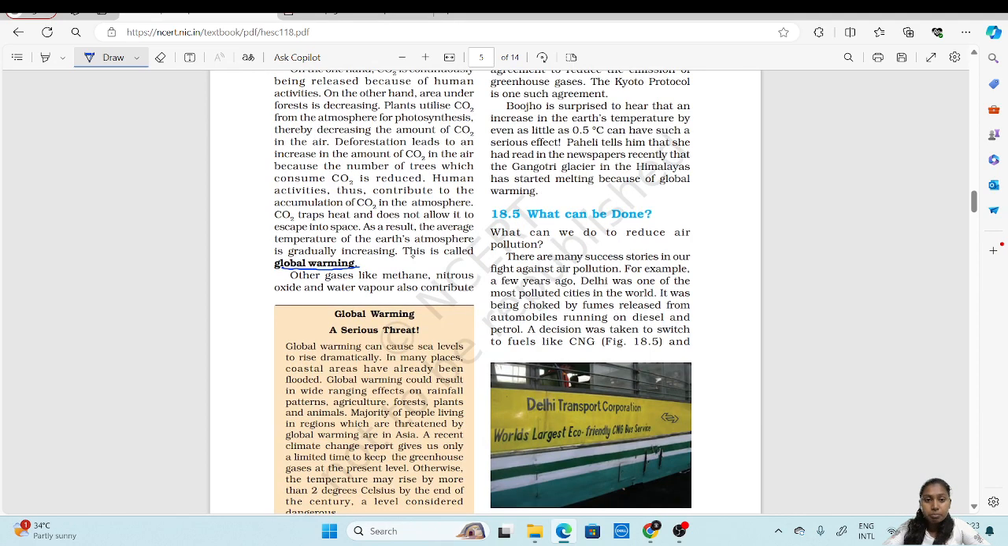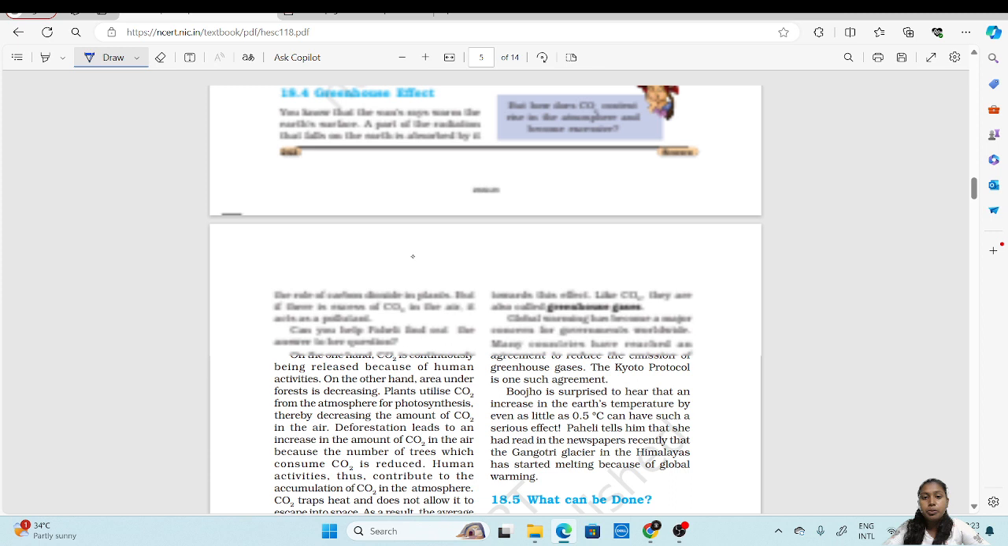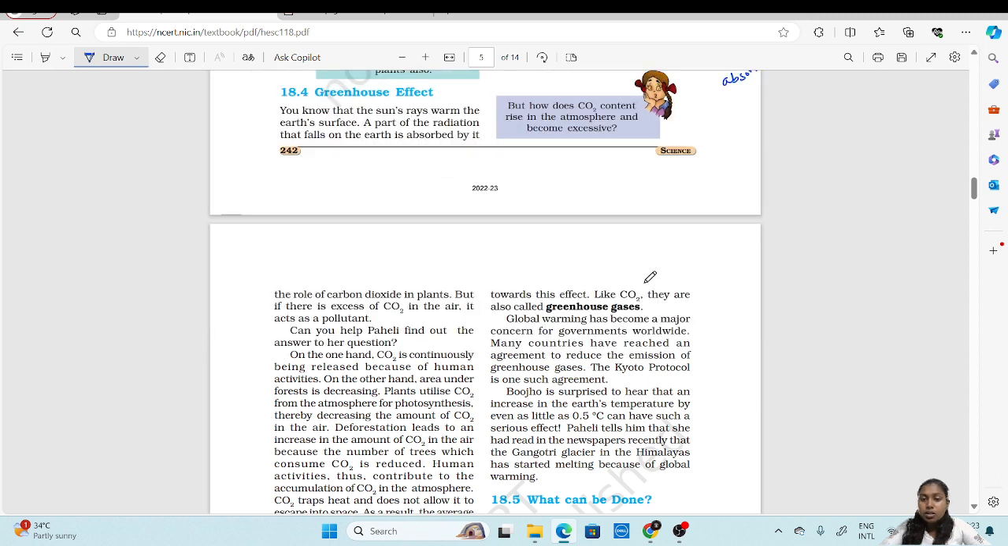Other gases like methane, nitrous oxide, and water vapor also contribute to the greenhouse effect, as they are also known as greenhouse gases. So they are also called greenhouse gases.